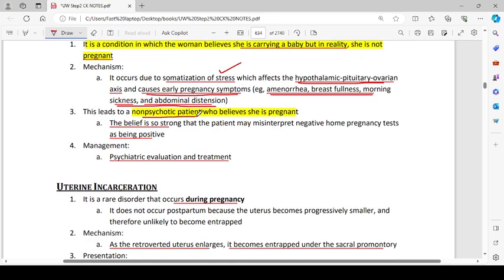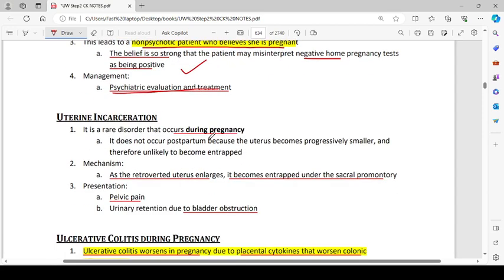She is not psychotic, but she believes that she is pregnant. The belief is so strong that the patient may misinterpret a negative home pregnancy test as being positive. Management is psychiatric evaluation and treatment.